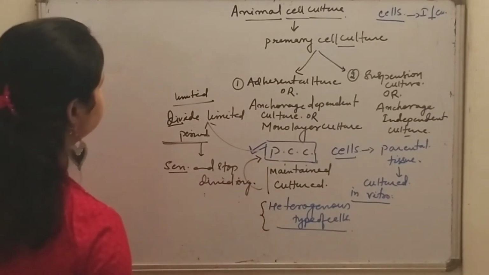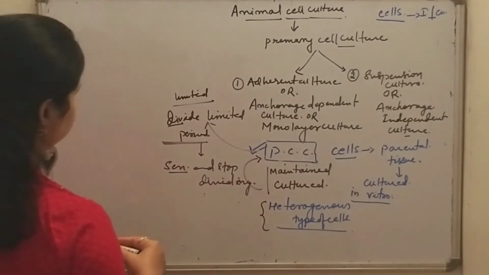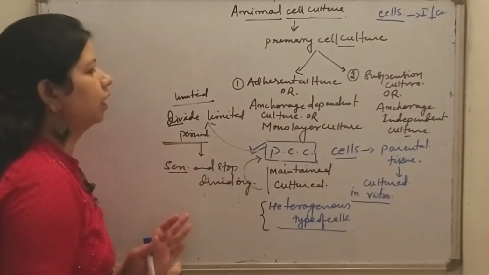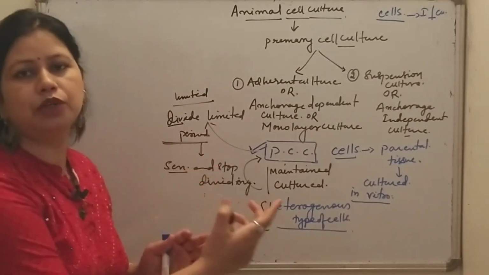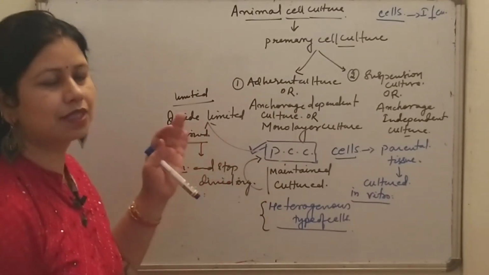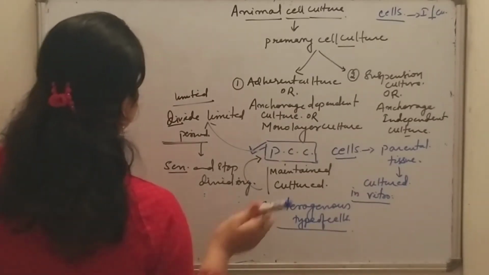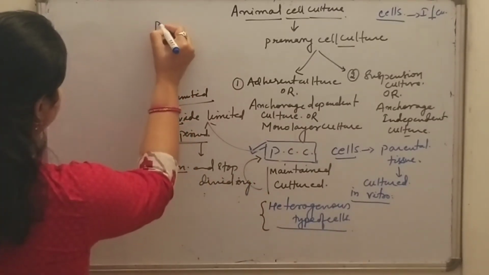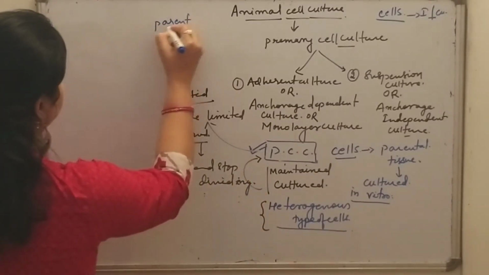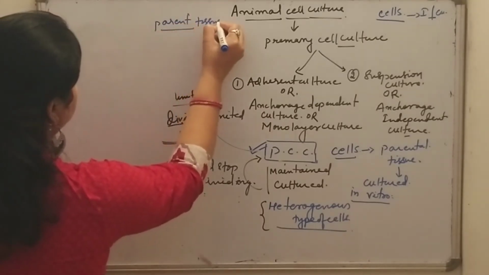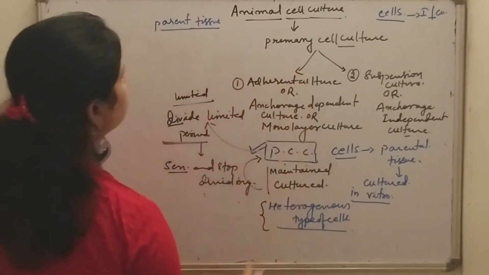Most of the cells are exactly similar to their parental tissue. So this is an advantage of the primary cell culture.